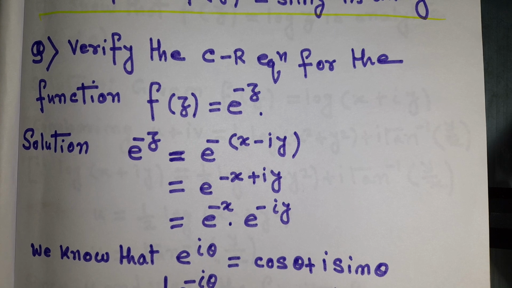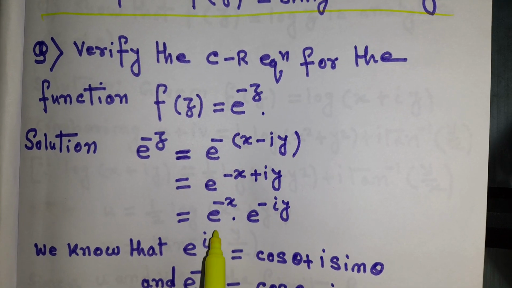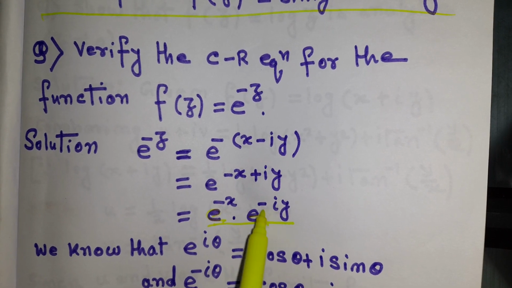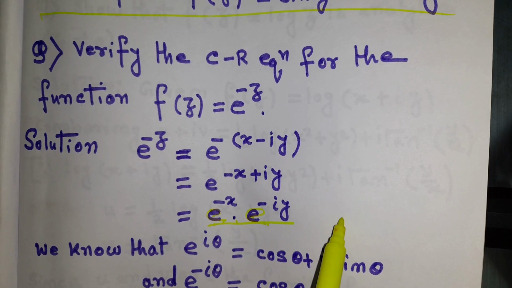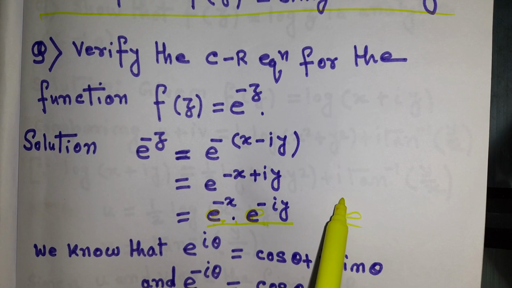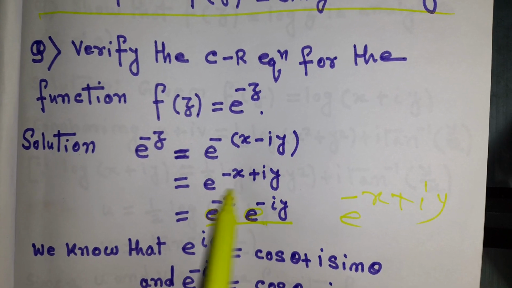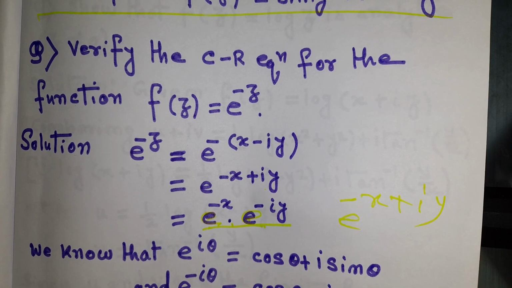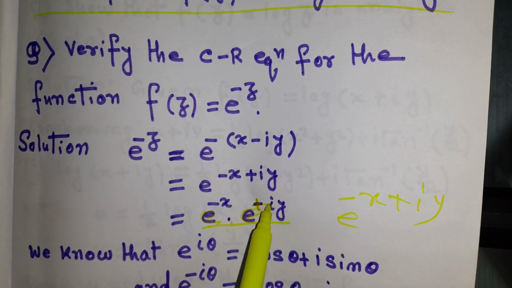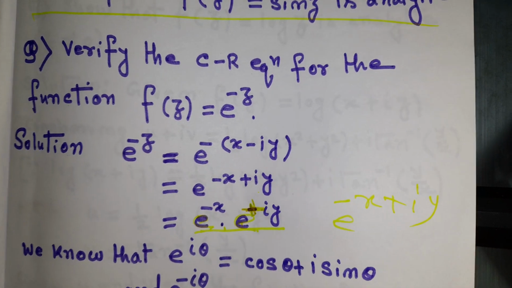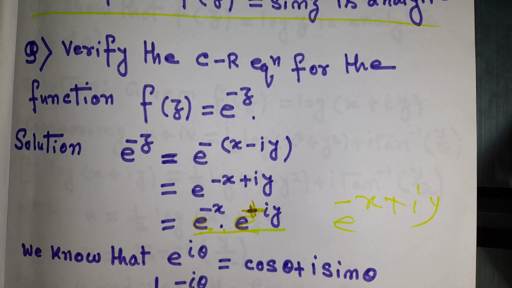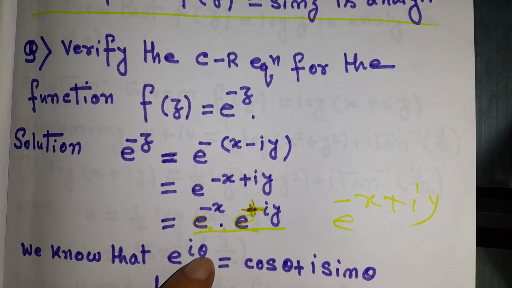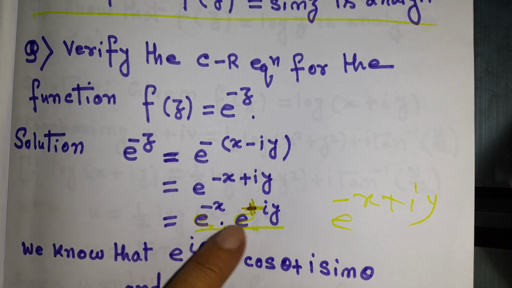That can be written as e to the power minus x into e to the power minus iy. Sorry, here I made a mistake. It will be plus. It will be e to the power minus x into e to the power plus iy, because e to the power minus (x plus iy) can be written as e to the power minus x into e to the power plus iy.